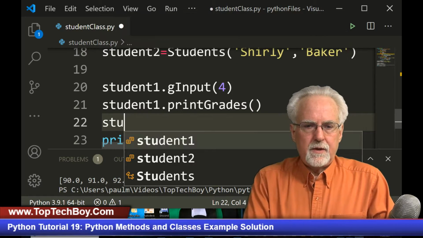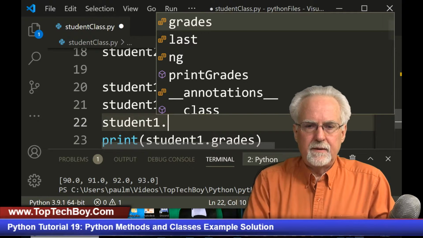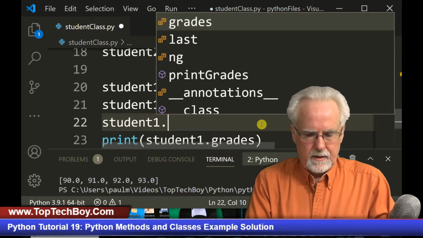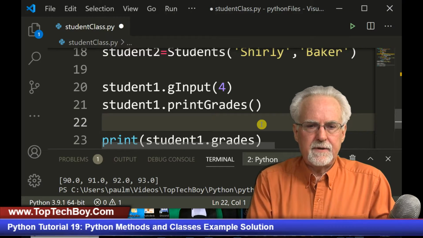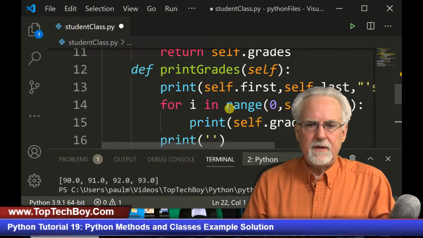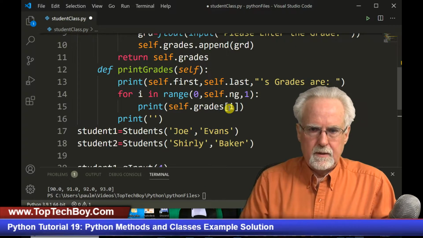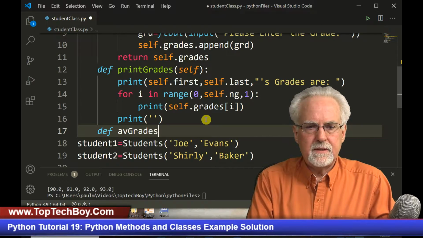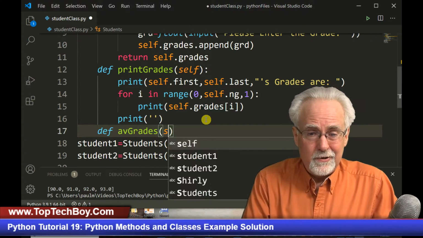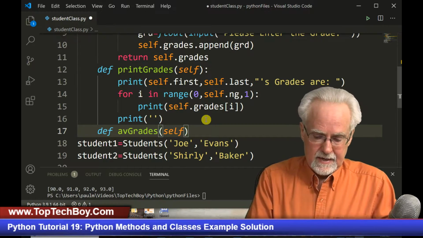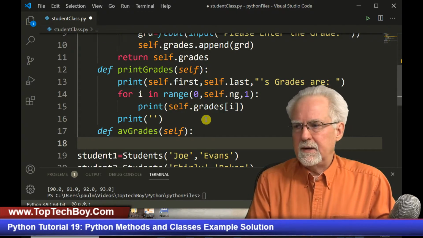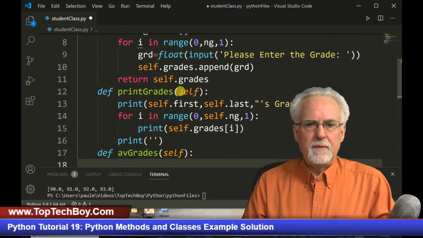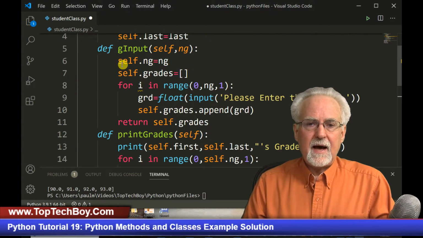Okay, so now what do we want to do? Let's say student 1 dot. I'm going to define the method first. So this was the print method. And so now I am going to define av grades. And then let's not forget who? Our friend Mr. Self, and then our friend Mr. Colon.